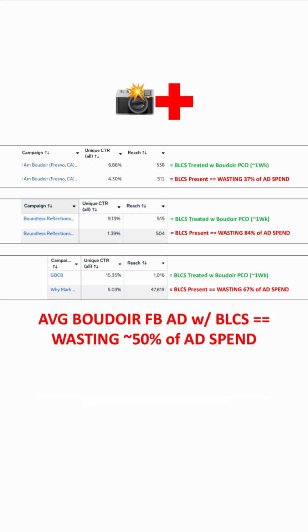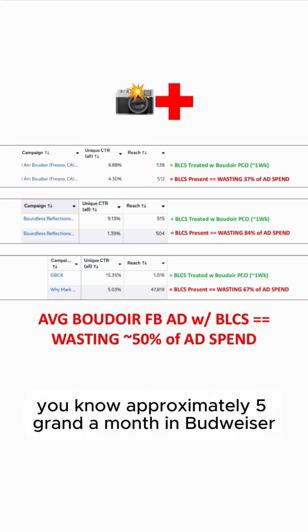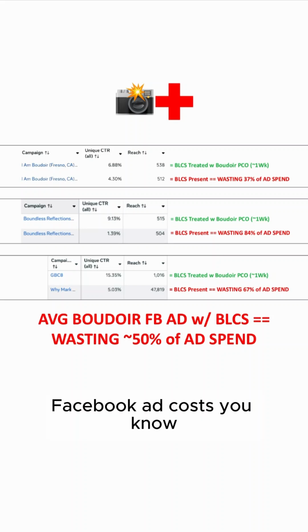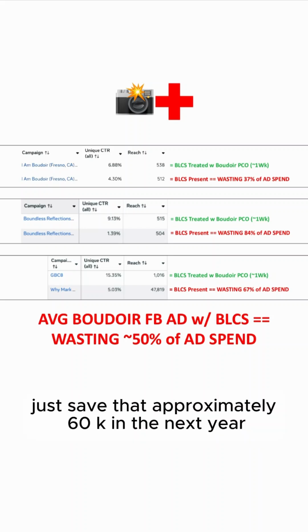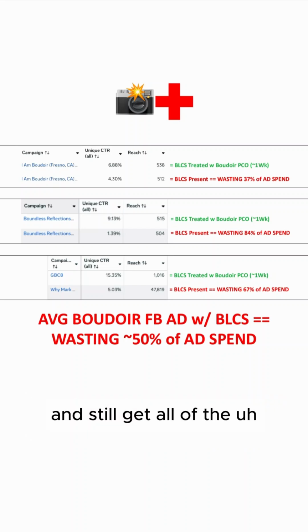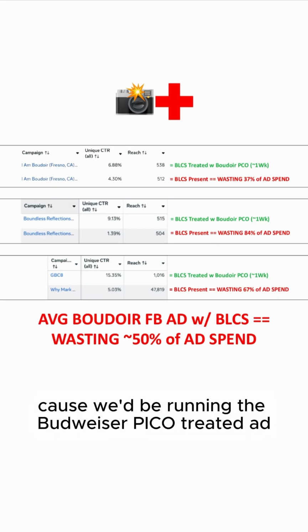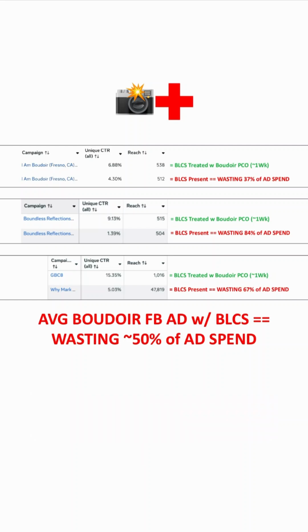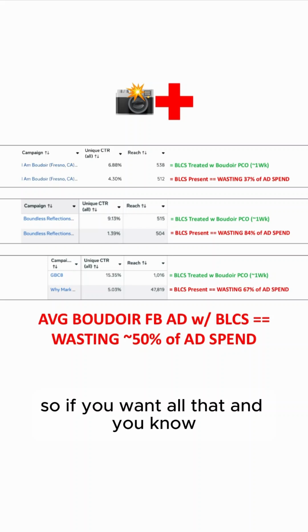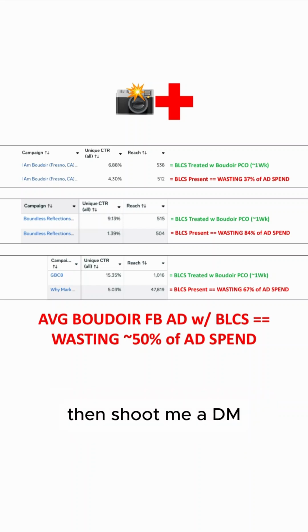And you want to save or eliminate approximately 5 grand a month in Boudoir Facebook ad costs. Literally just save that, approximately 60K in the next year, and still get all of our ad into the same number of women's brains because we'd be running the Boudoir Pico treated ad. So if you want all that and to get on your way to becoming a number one boudoir photographer in your city, then shoot me a DM.